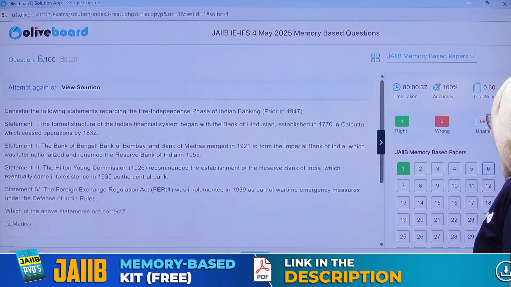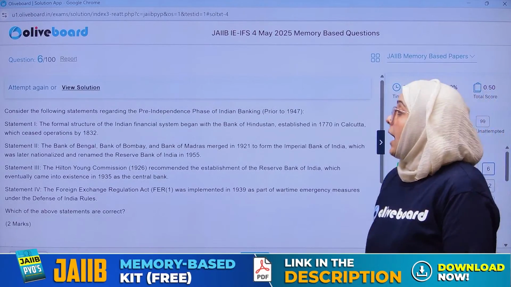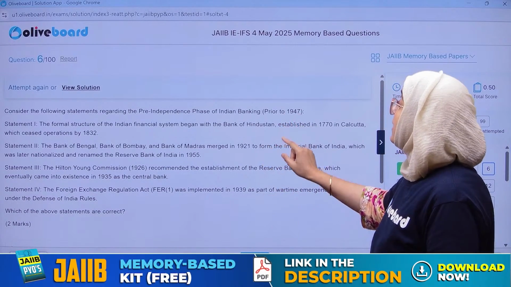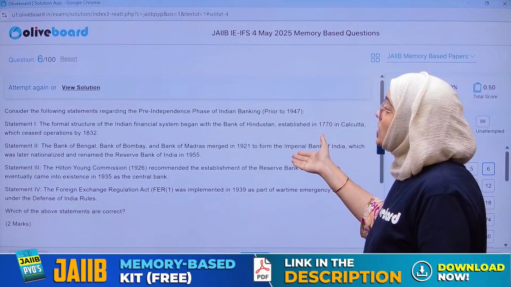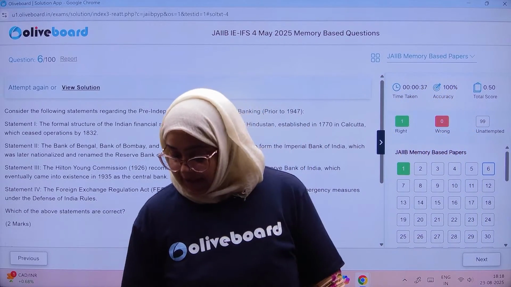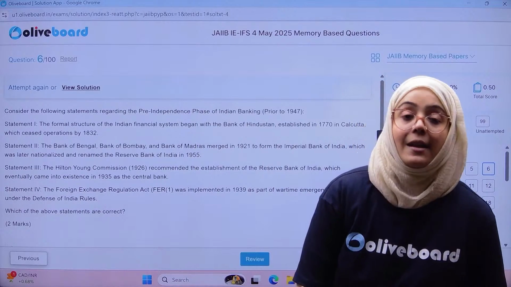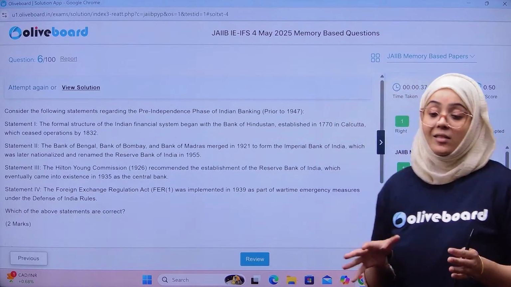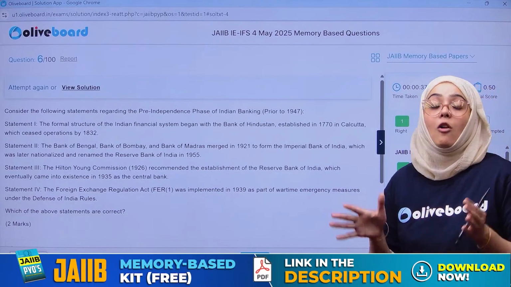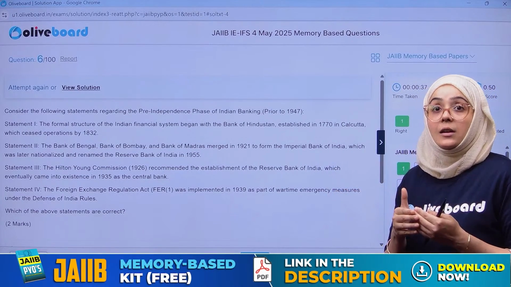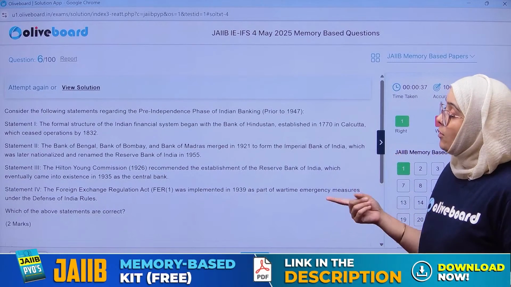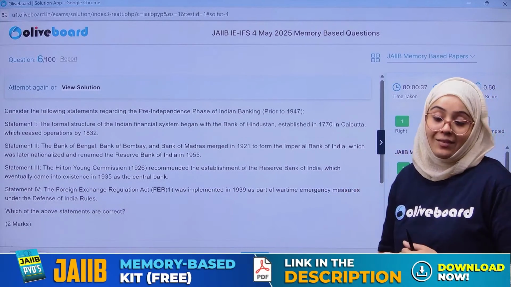Done. Now the next question. Now we have to again check the correct statement regarding the banking phase before 1947. Okay, so prior to 1947, the pre-independence phase, we have a lot of developments and establishments of banks. Regarding that, we have to check which of the following statements is correct.